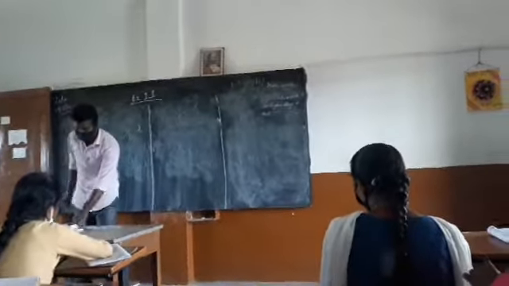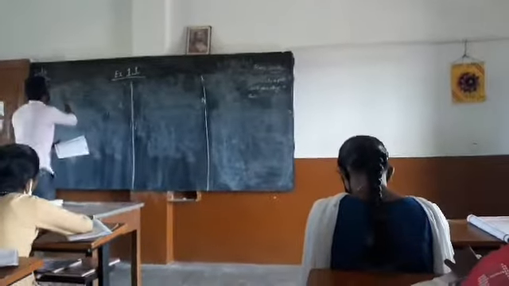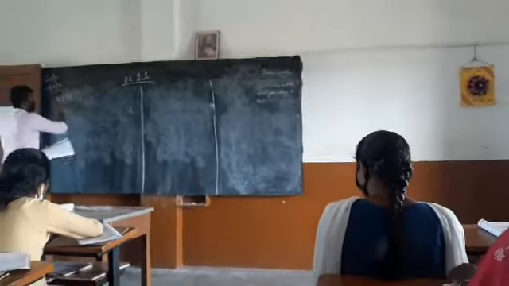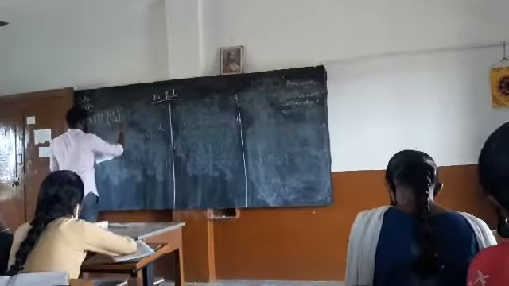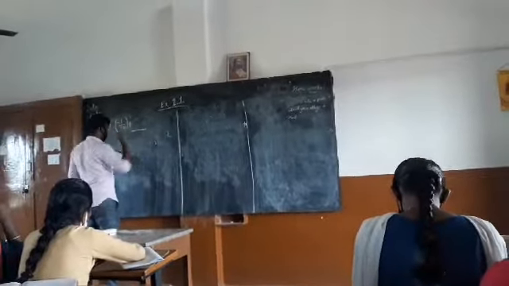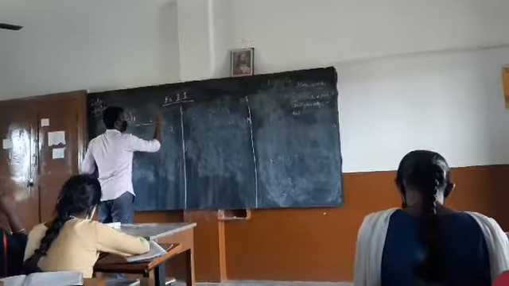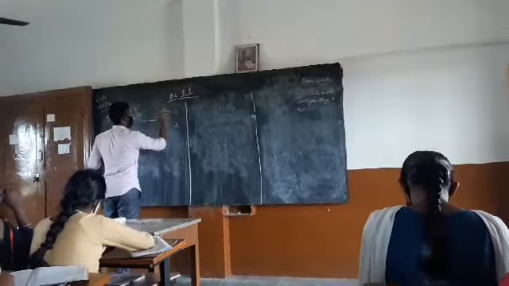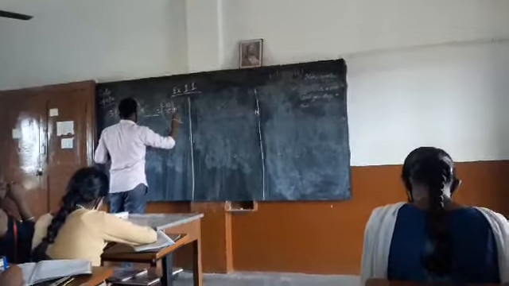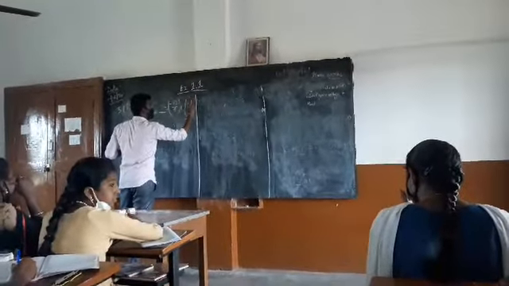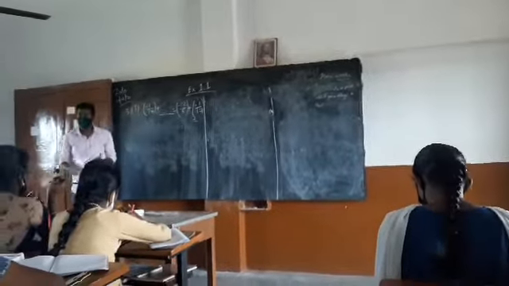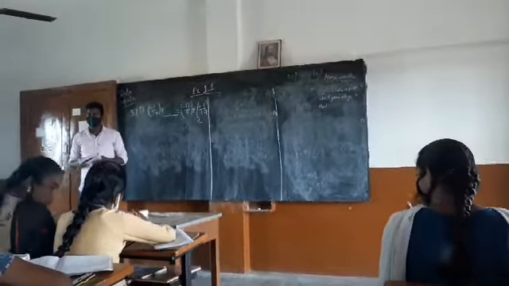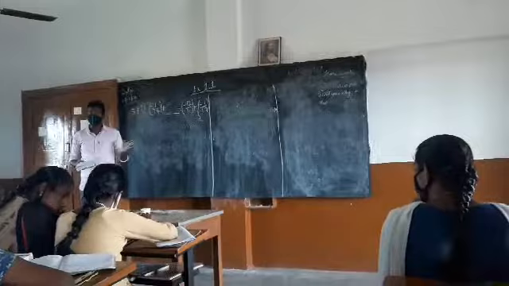So the first problem in the third column is -1 by 17 plus space equals -12 by 5 plus -1 by 17. Who is ready for answering this? At least which property can be used here?